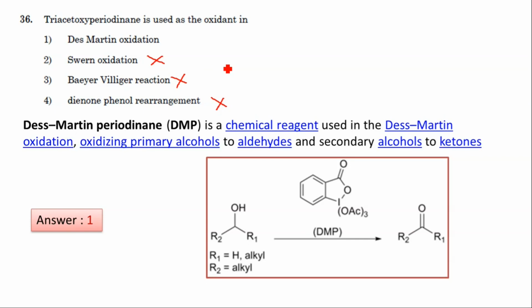So in Dess-Martin oxidation, we are using this oxidant, that is triacetoxy periodinane, called the Dess-Martin reagent, which is used to oxidize primary alcohols to aldehydes or secondary alcohols to ketones. Option 1 is correct.